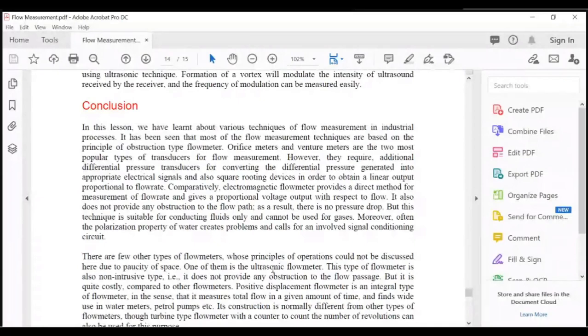It also does not provide any obstruction in the flow path. As a result, there is no pressure drop. But this technique is suitable for conducting liquids only and cannot be used for gases. Moreover, often the polarization property of water creates problem and calls for an involved signal conditioning circuit.